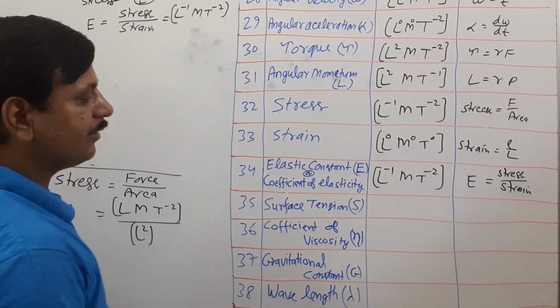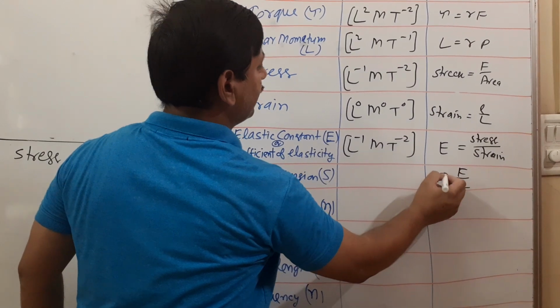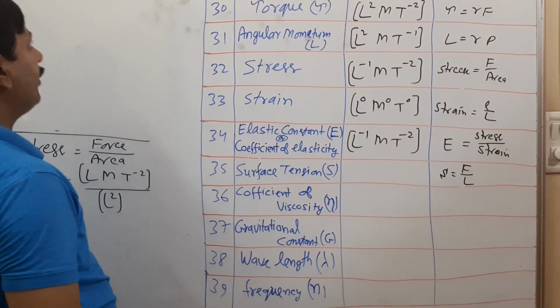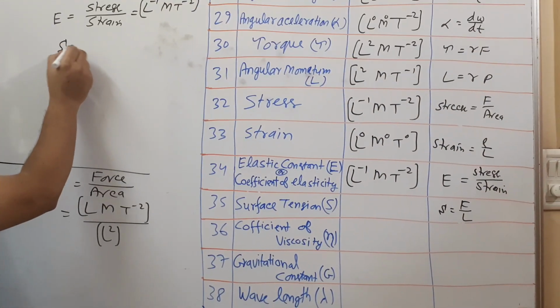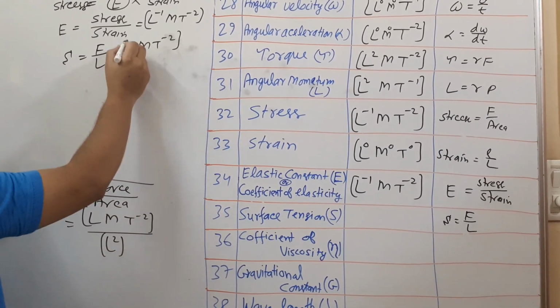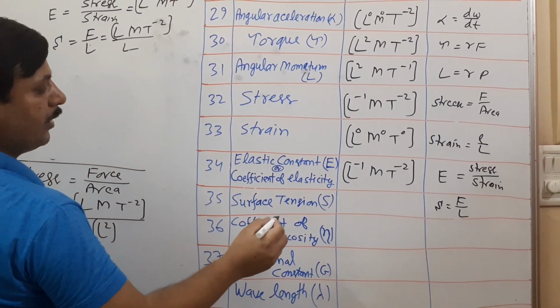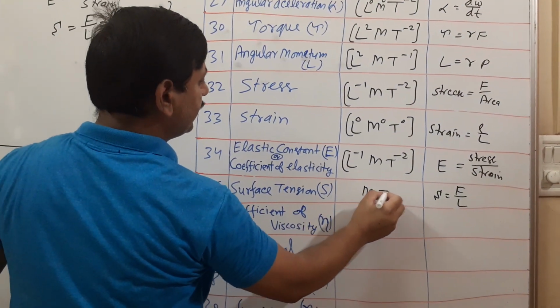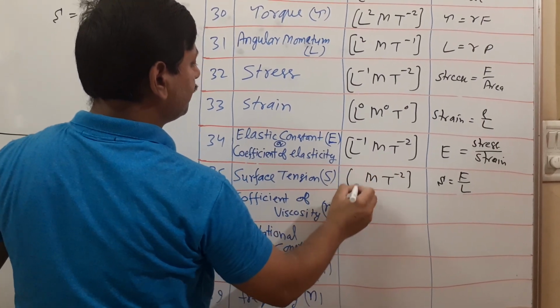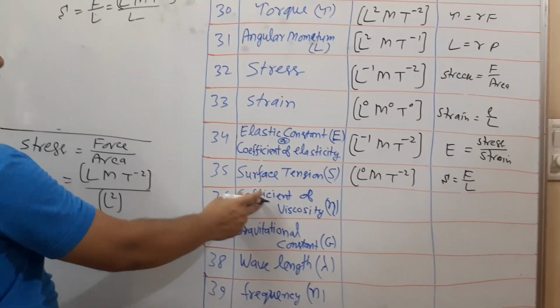What is surface tension? Actually, surface tension is force upon length. Force we know. Surface tension is force upon length. Force is L M T raised to -2 upon L. L cancels out. That is M T raised to -2. L power 0, you can say.